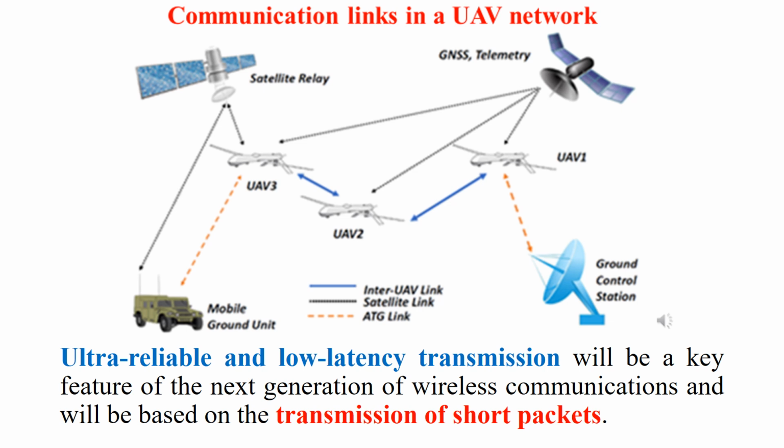Here we can see satellite relay, GNSS channel, ground control station, mobile ground station, unmanned aerial vehicles links, satellite links. Ultra-reliable and low-latency transmission will be a key feature for the next generation of wireless communications and will be based on the transmission of short packets.